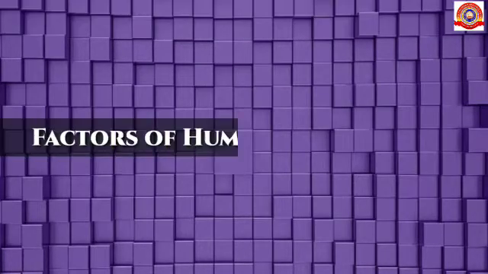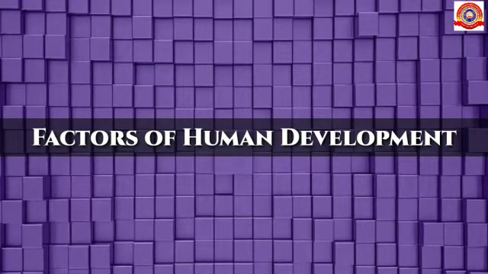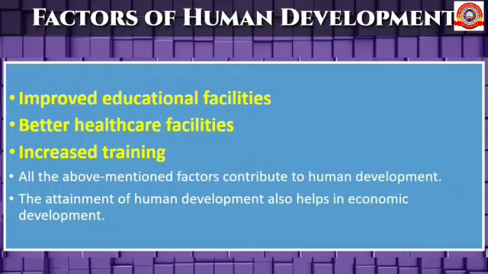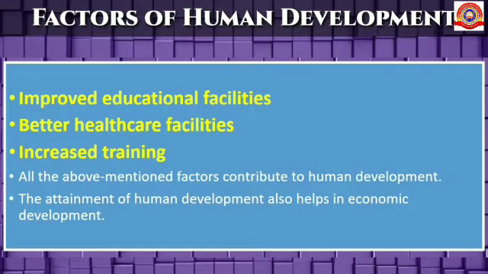Let's see the factors of human development. The factors of human development are improved educational facilities, better healthcare facilities, and increased training. All the above mentioned factors contribute to human development. The attainment of human development also helps in economic development.